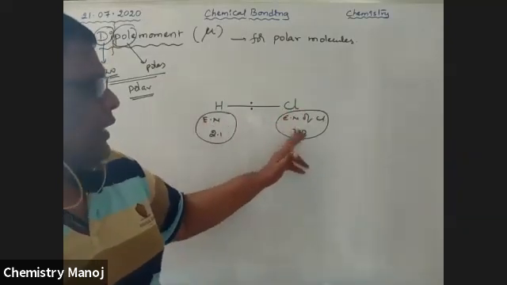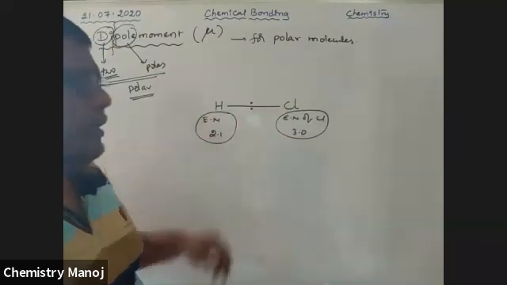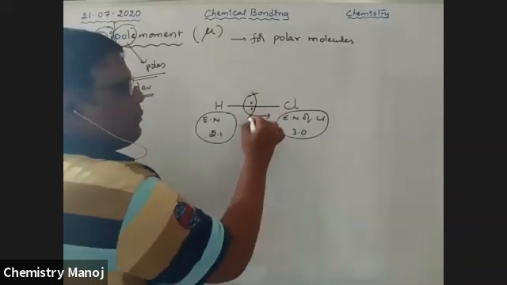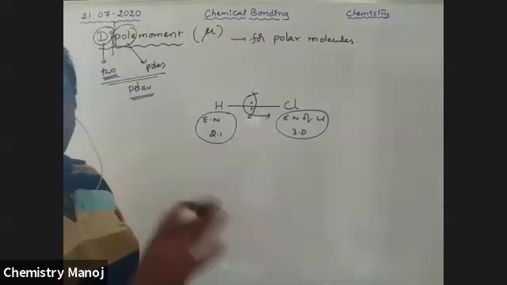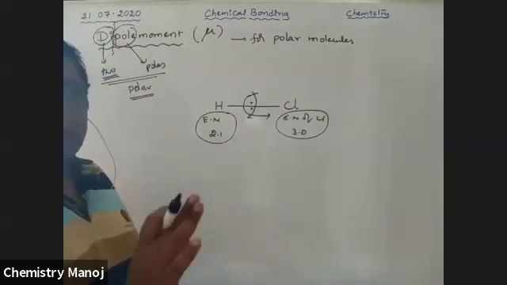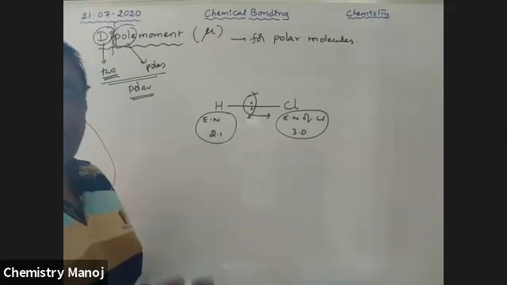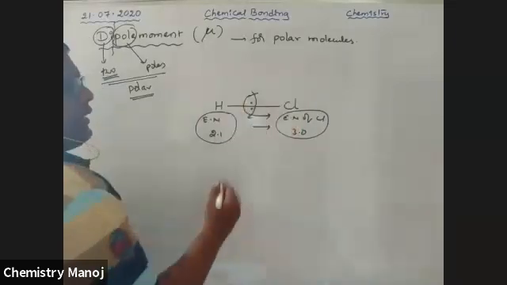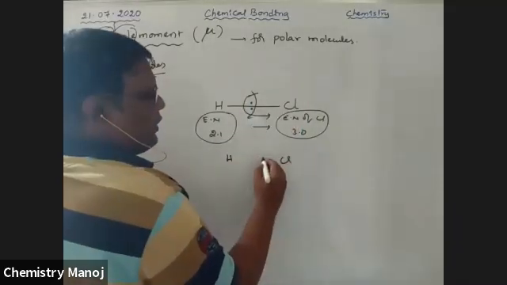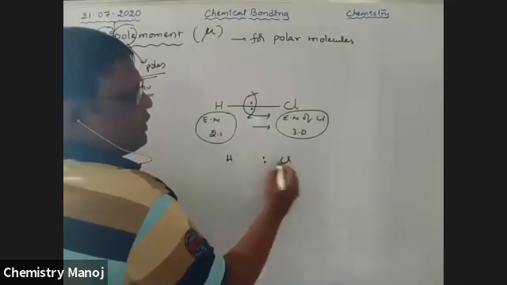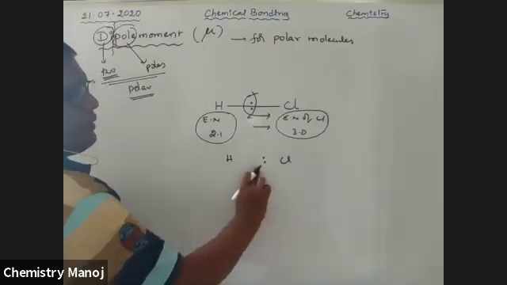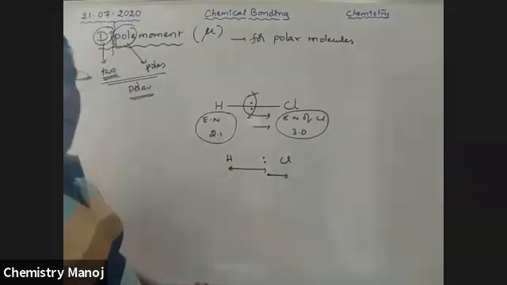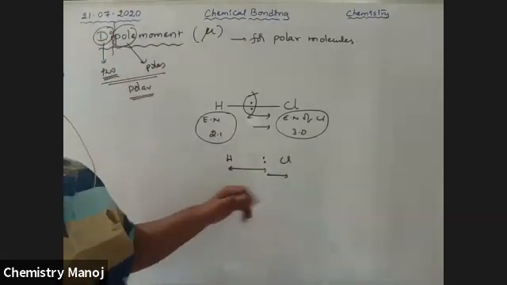But because of the greater electronegativity of chlorine than that of hydrogen, this electron pair is strongly attracted by chlorine and weakly attracted by hydrogen. Both are attracted, no doubt, but the hydrogen attraction is weak and the chlorine attraction is strong. That is why the bond pair is slightly moving towards the chlorine side. So the bond pair is slightly nearer to chlorine and far away from hydrogen.